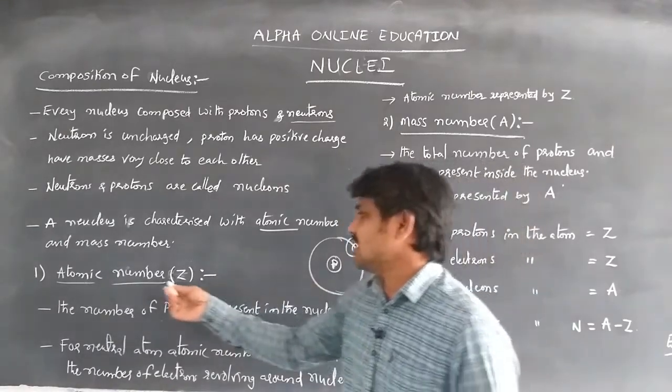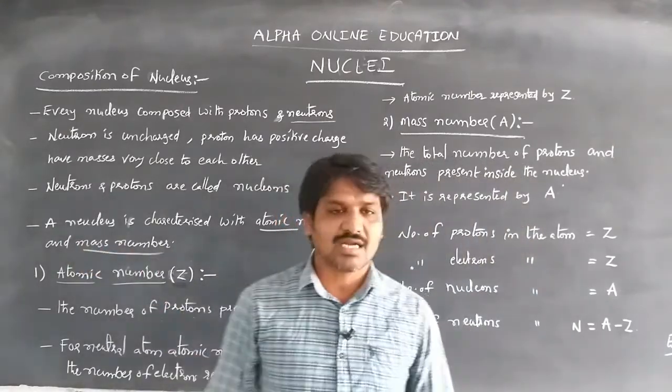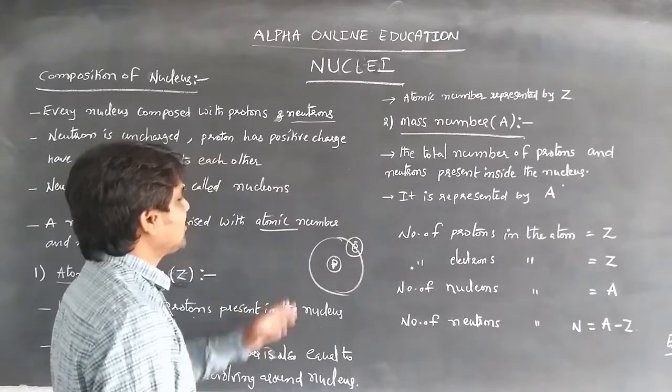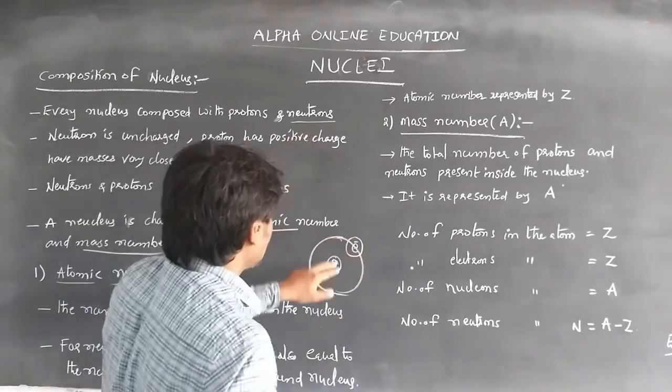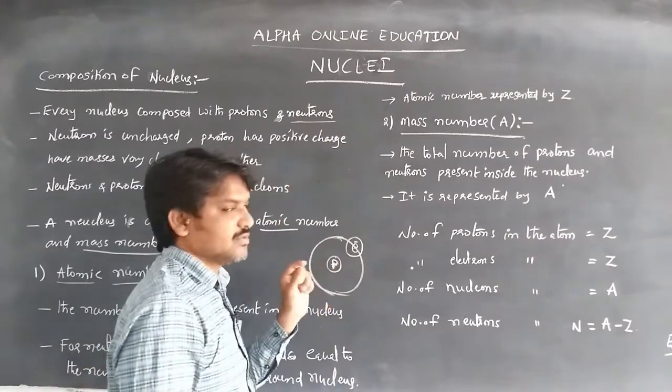The next one is the mass number. What is mass number? We know that protons and neutrons are present in the nucleus.